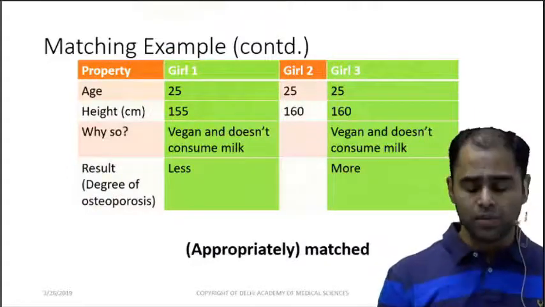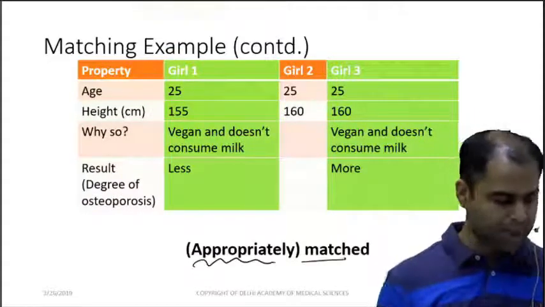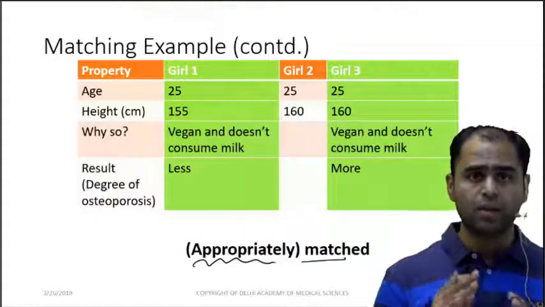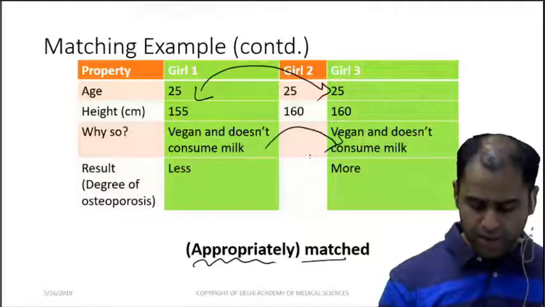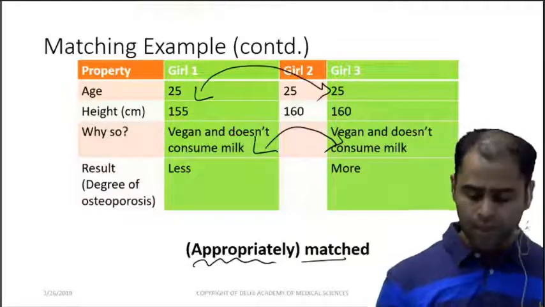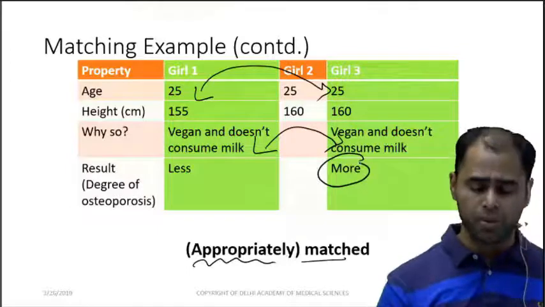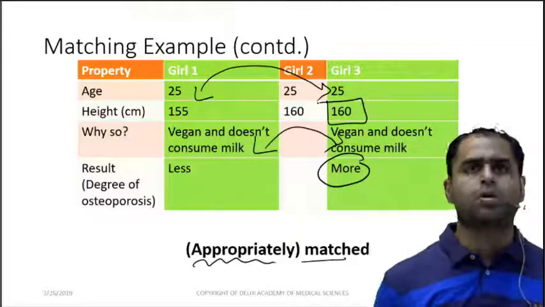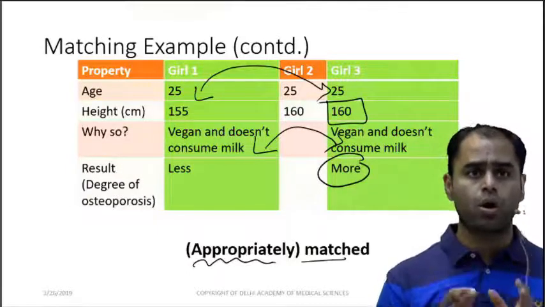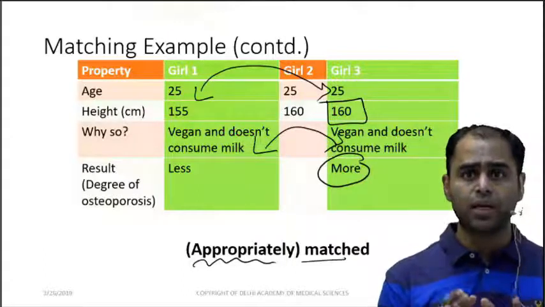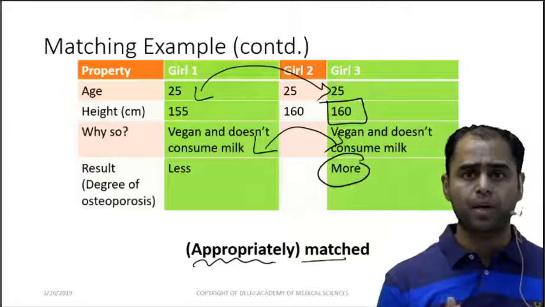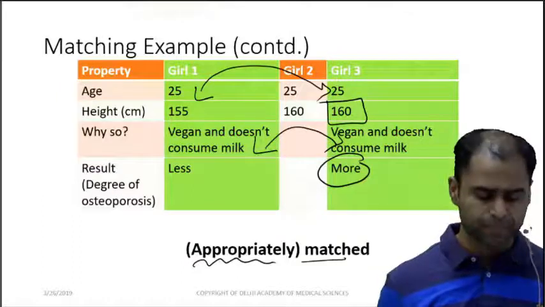Now look over here. So now comes an adequate degree of matching. Now I take a girl 3. Both of them are 25 years old. Both of them are vegans and both of them consume milk. Girl 3 would have more osteoporosis because the height of girl 3 is more. So she would have more osteoporosis. So this refers to an appropriate degree of matching.